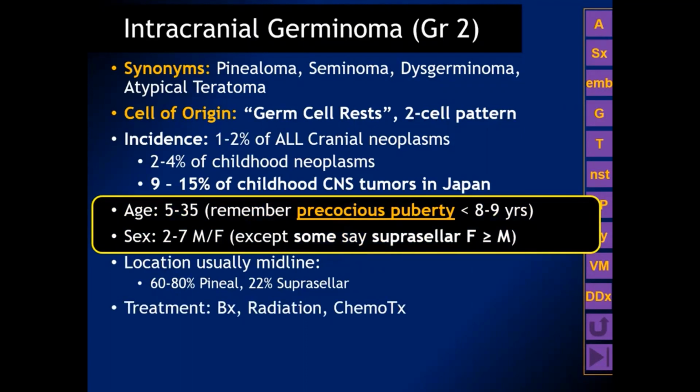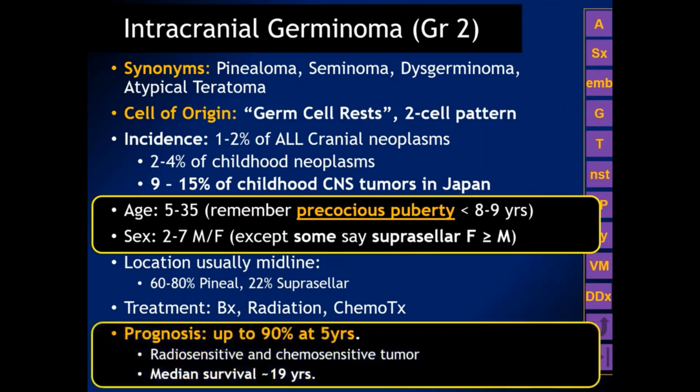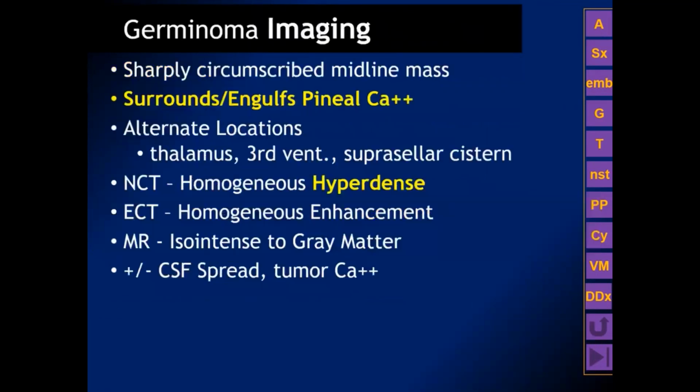Intracranial germinomas respond to the same chemotherapy and radiation treatment that is used for testicular seminoma, and again, they enjoy a very, very good prognosis with a median survival of approximately 19 years. Let's talk about the imaging of intracranial germinomas. These are sharply circumscribed midline masses. They typically surround or engulf a central calcification within the pineal gland.